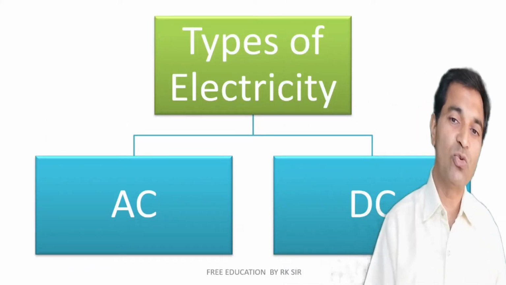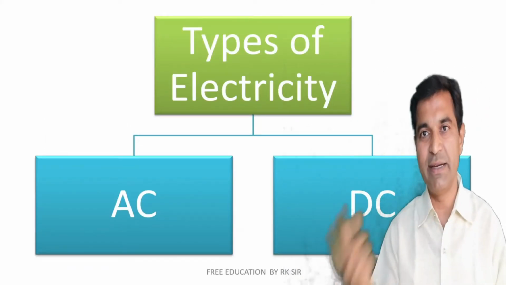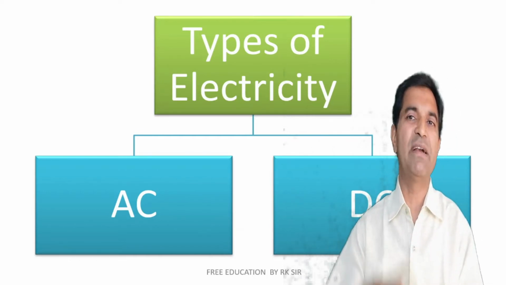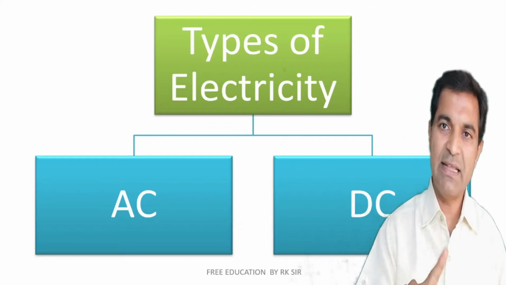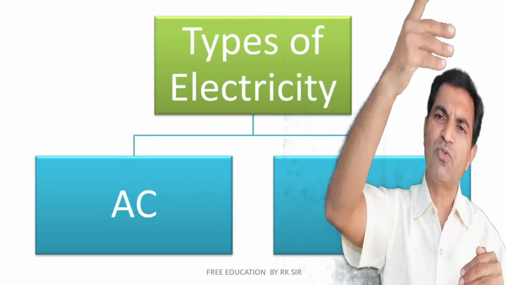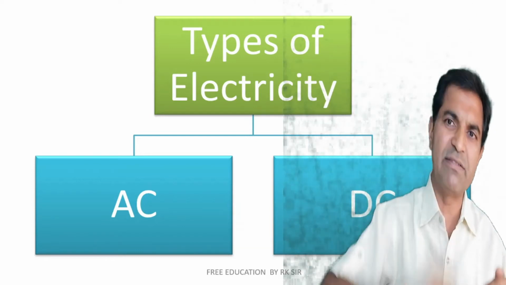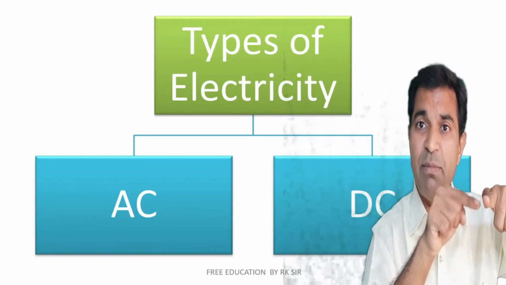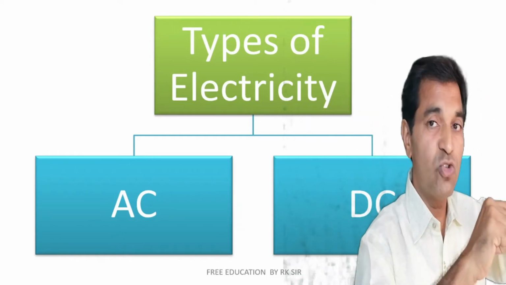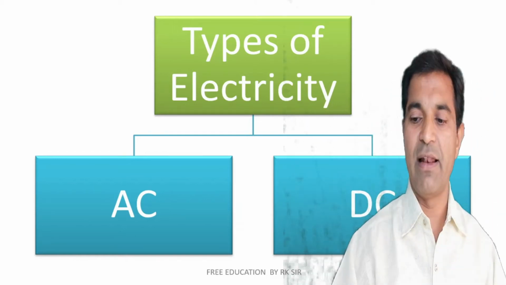Now let us understand two types of electricity are there, AC and DC. As you know, electricity plays a very important role in your life, but there are two types of electricity. One is AC, which is alternating in nature, means positive, negative. It keeps on becoming positive, negative. So actually the electron vibrates. It does not travel. Whereas in case of DC, electrons drift, they travel, right?